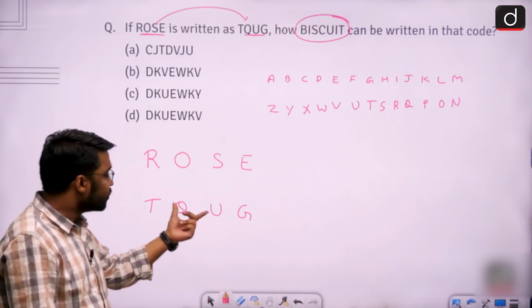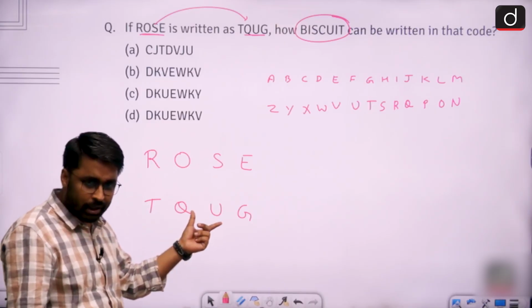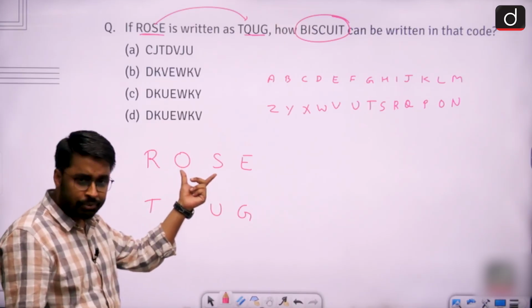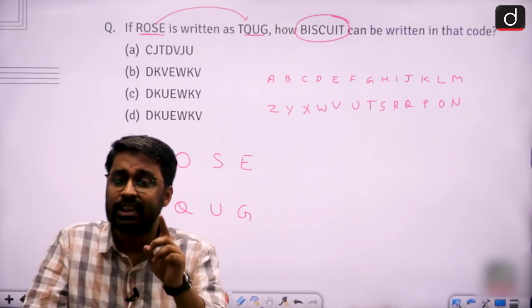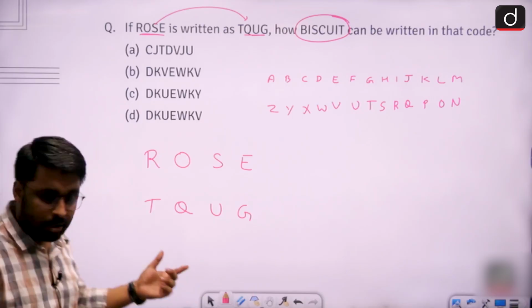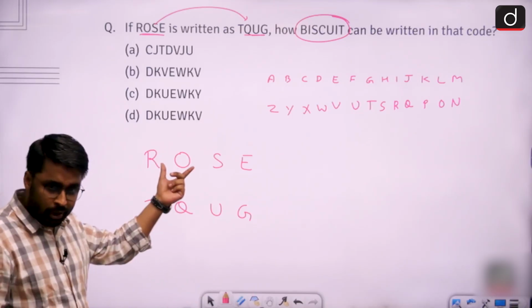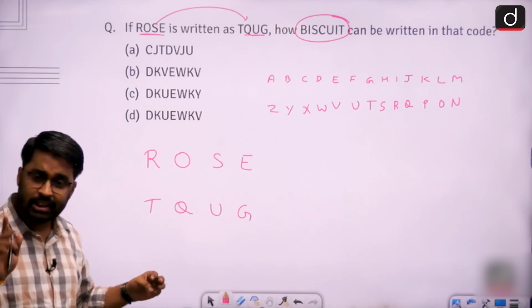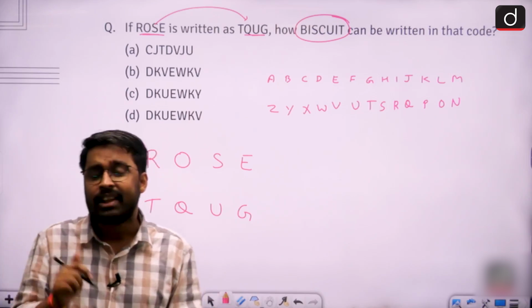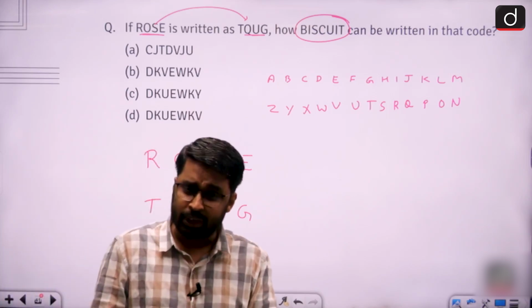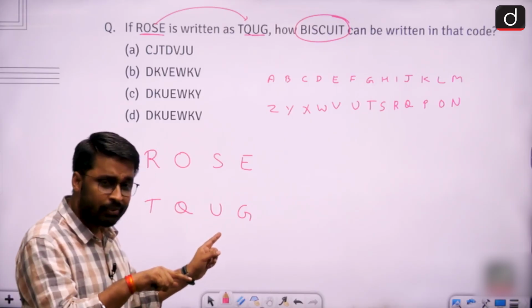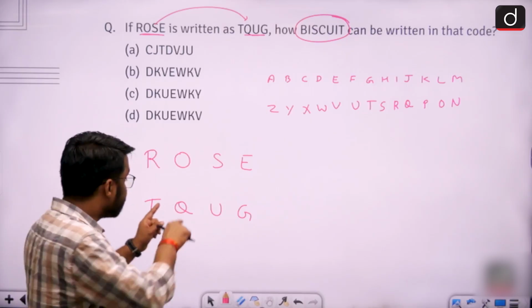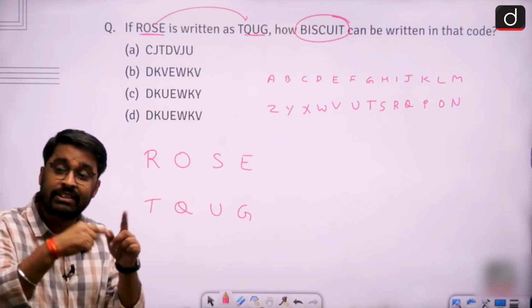As I write the letters of my code just below the letters of the word, I saw that my word contains 4 letters, my code also contains 4 letters. This tells me that here each letter is given a 1 letter code. So this raises a question in my mind: sir, is it possible that my code can have more letters than the word? Yes. How can the code have more letters than the word?